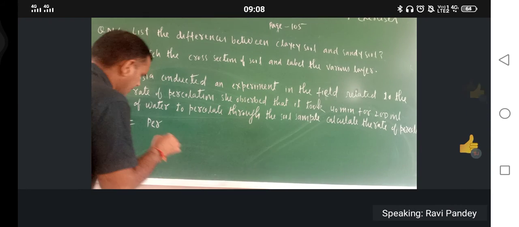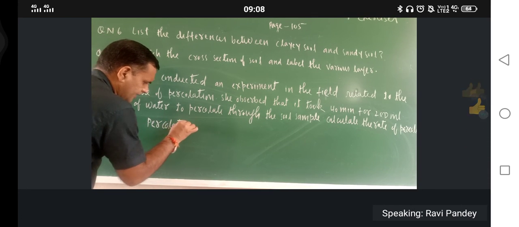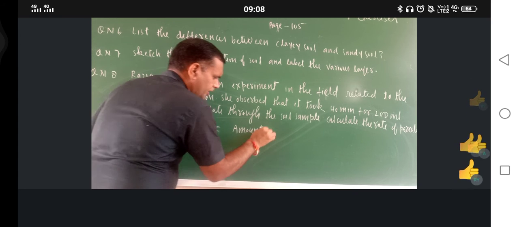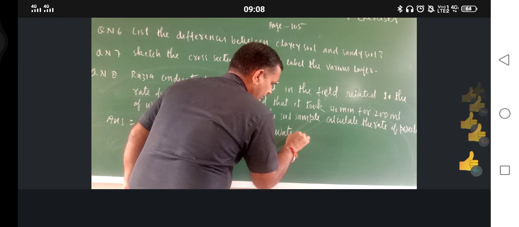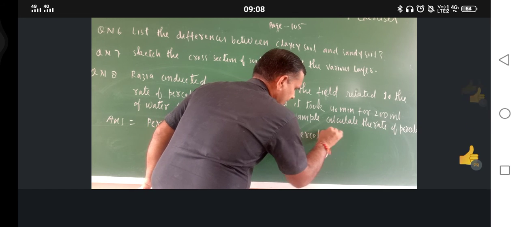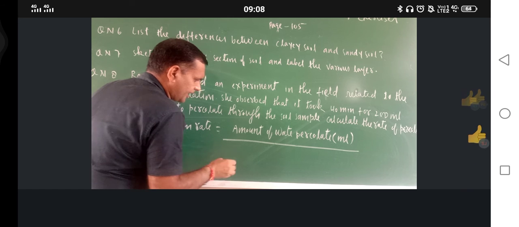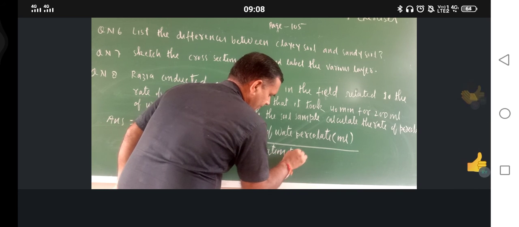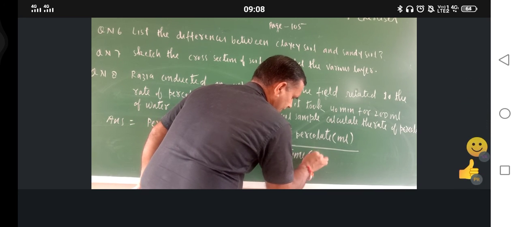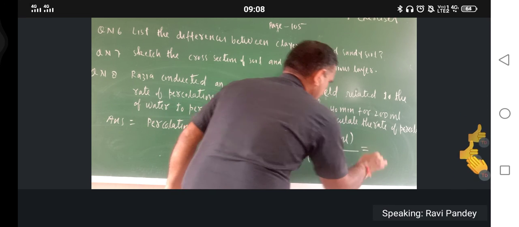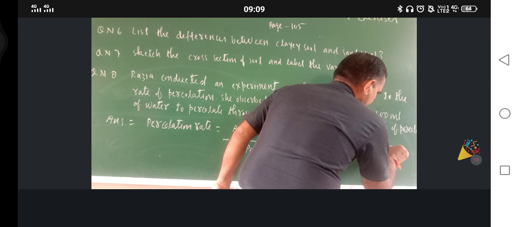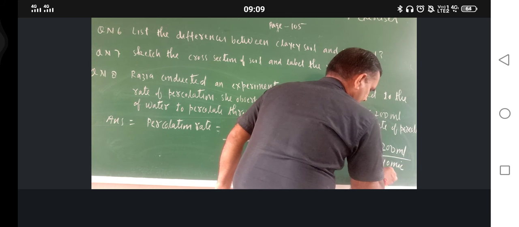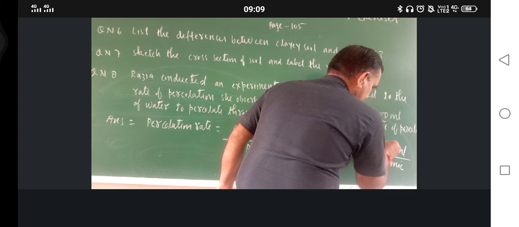Percolation rate equals the amount of water percolated in milliliters divided by the percolation time in minutes. So in this question, what is the amount of water percolated? 200 milliliters divided by percolation time 40 minutes. 40 fives are 200.